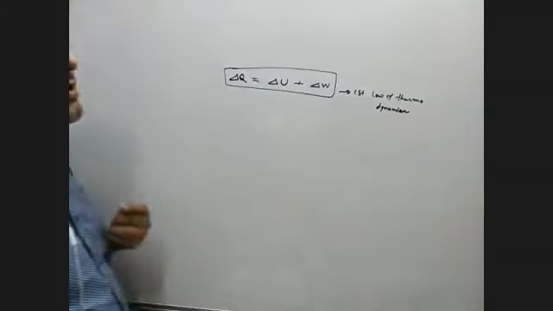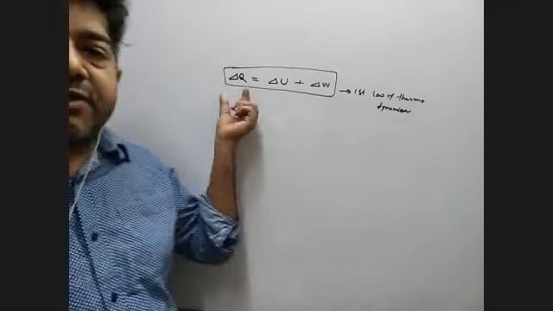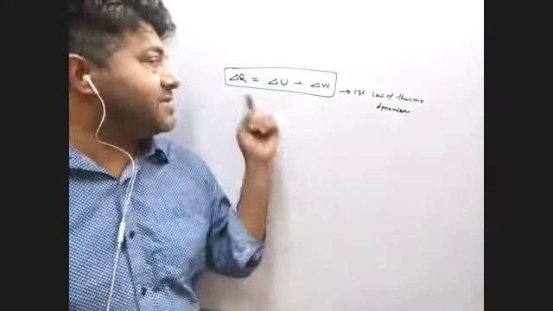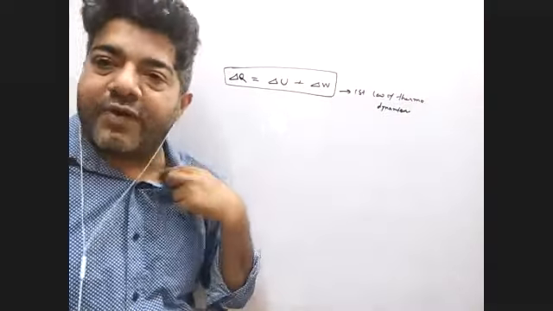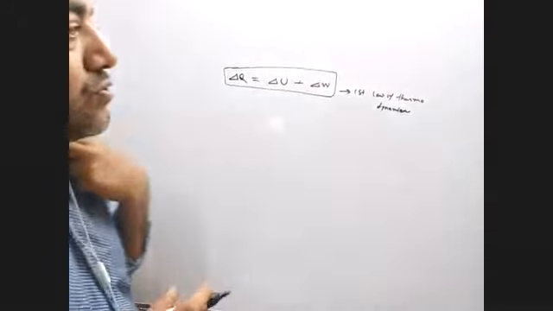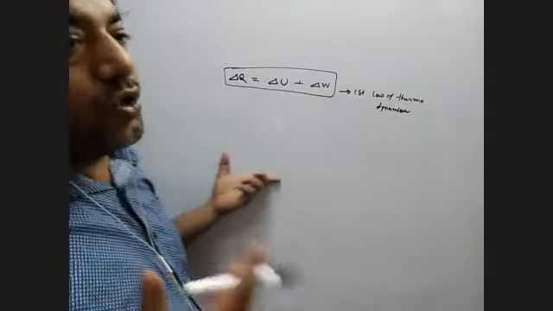So why is this the first law of thermodynamics? Because the exchange of heat with the surroundings, suppose you have a system, is equal to change in internal energy plus work done. Is it okay? Now, before we start, we can correlate them, meaning what is an adiabatic process, what is an isothermal process. Before we start this,